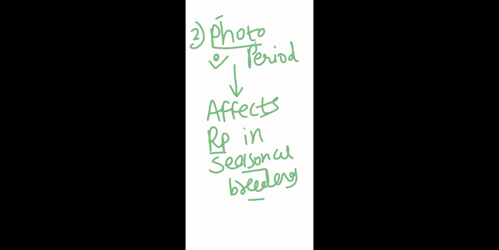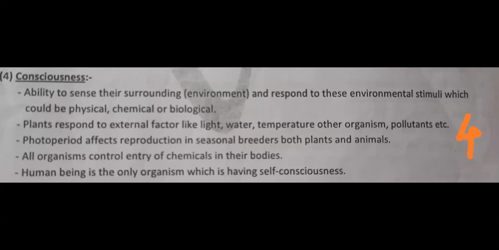Here we are talking about the stimulus light. Next, all organisms control entry of chemicals in their body, because all organisms are aware of their surrounding. That's why we can say that, remember, living organisms have one property, that's consciousness.